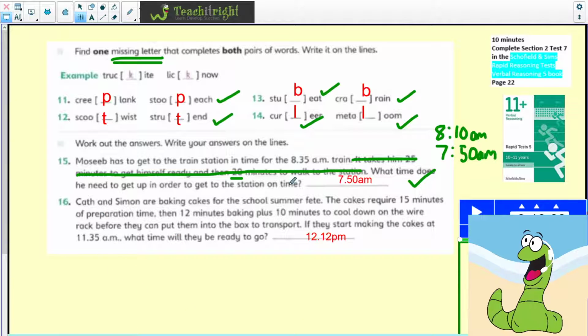Now, I would certainly look at this as trying to put together the numbers that are easy to add up. So I'm going to put 10 and 15 together, which obviously makes 25. And if we add that to 11:35, we get 12 o'clock. Now, we've only got 12 minutes left here. So we add that up, we get 12 minutes past 12. And again, just check back, make sure you haven't missed any information. But the answer was 12:12.